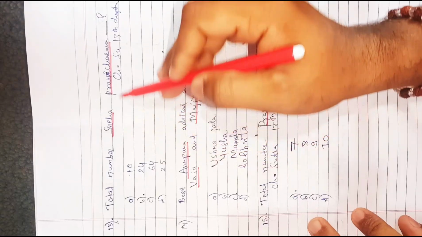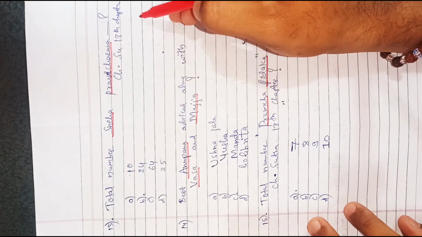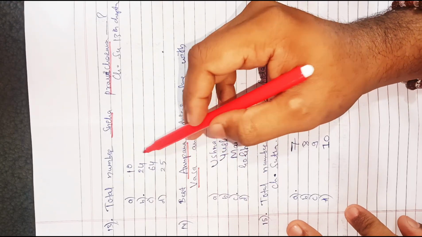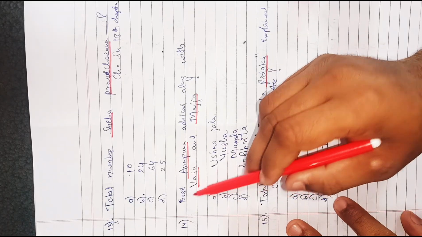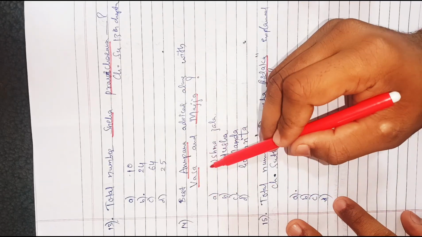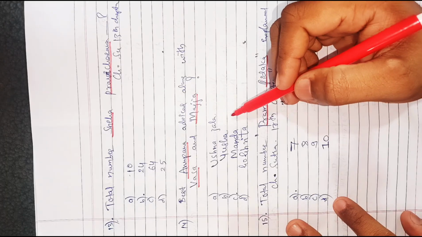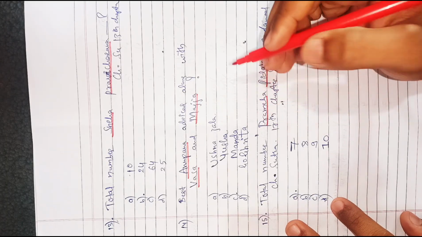Next question, total number of Sneha Pravicharaniya Yogas, Charaka Samhita Sutra Sthana 13th chapter. Options are 10, 24, 64, 25. Correct answer is option B, 24. Next question, best Anupana advised along with Vasa and Majja. Vasa and Majja are two Sneha Dravyas. Options are Ushna Jala, Yusha, Manda and Ghrita.